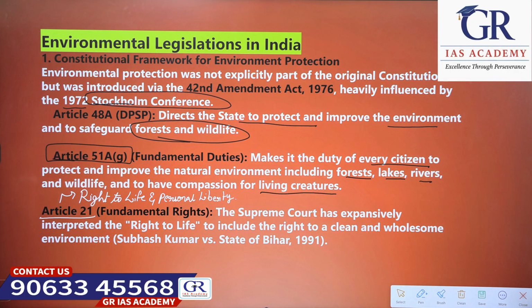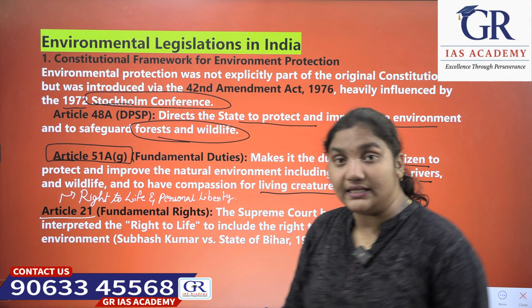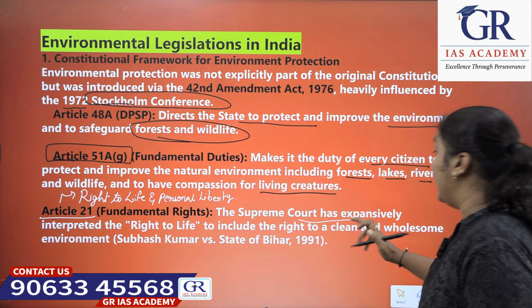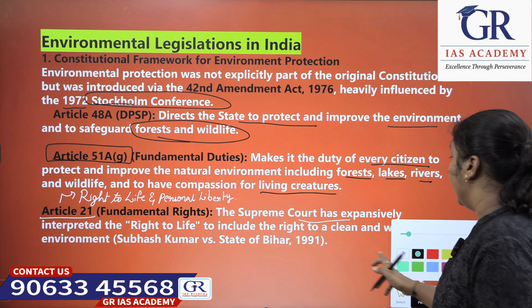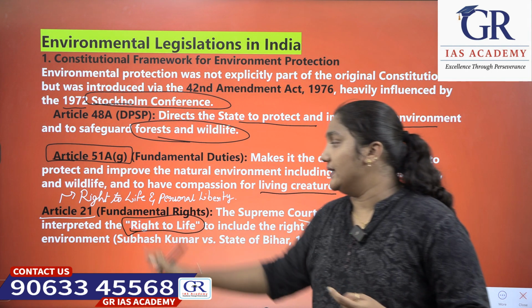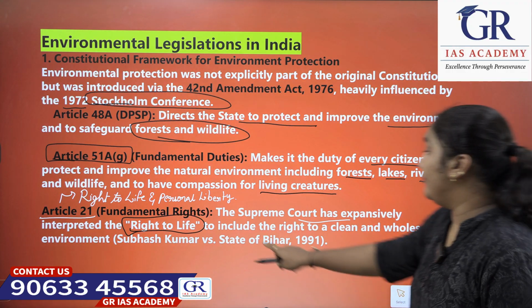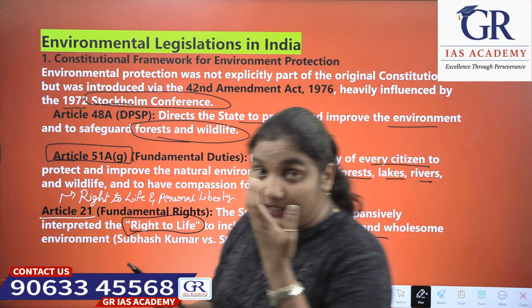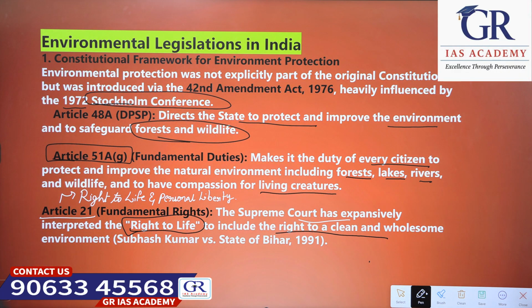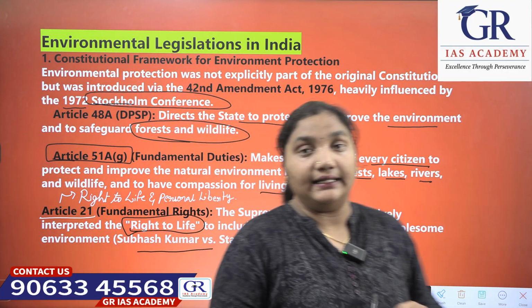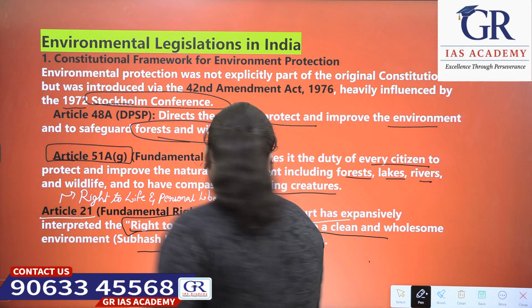What this article means for the environment is that the Supreme Court has expansively interpreted the right to life to include the right to a clean and wholesome environment. From which case has this outcome come? It has come from Subhash Kumar versus State of Bihar, 1991.